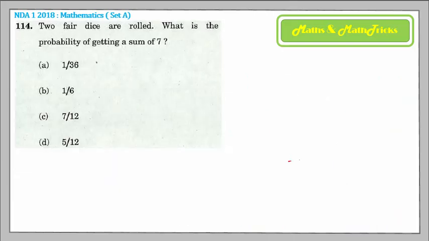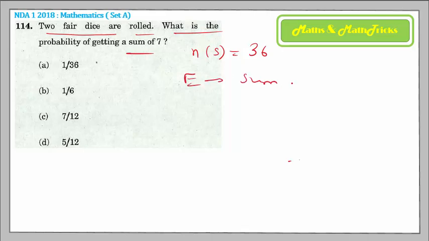Coming on to the next question, 114. Here they have given that two fair dice are rolled. When two fair dice are rolled, the number of sample points is 36, 6 into 6, 36. They asked you the probability that you get the sum 7. So let us say E denotes the event that the sum is 7. So what are the outcomes in E to get the sum 7 when you throw or roll two fair dice?